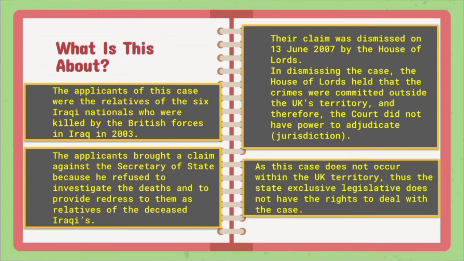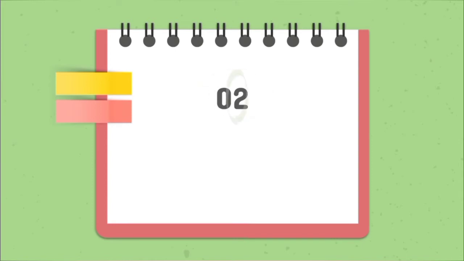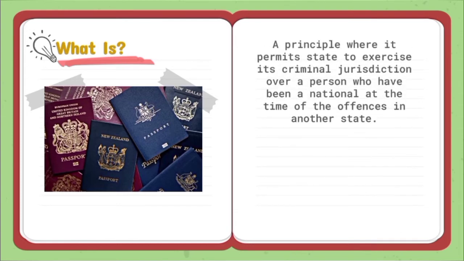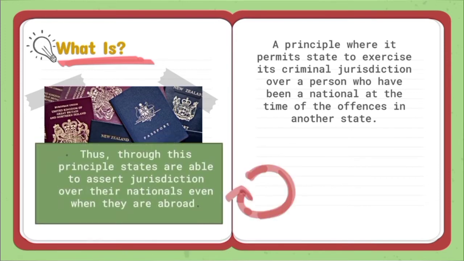The second principle is the nationality principle. The nationality principle is a principle where it permits a state to exercise its criminal jurisdiction over a person who has been a national at the time of the offences in another state. Thus, through this principle, states are able to assert jurisdiction over their nationals even when they are abroad.